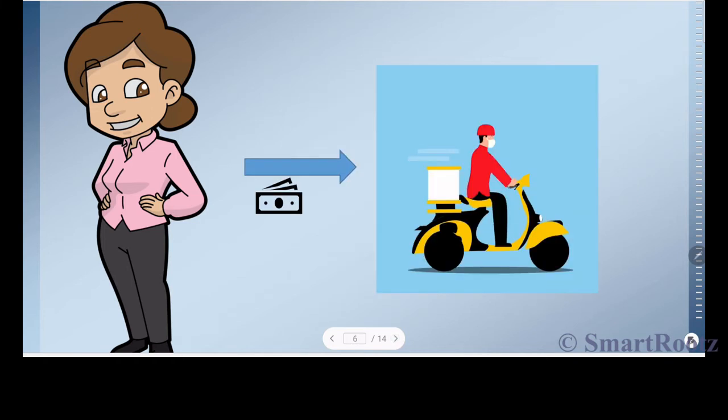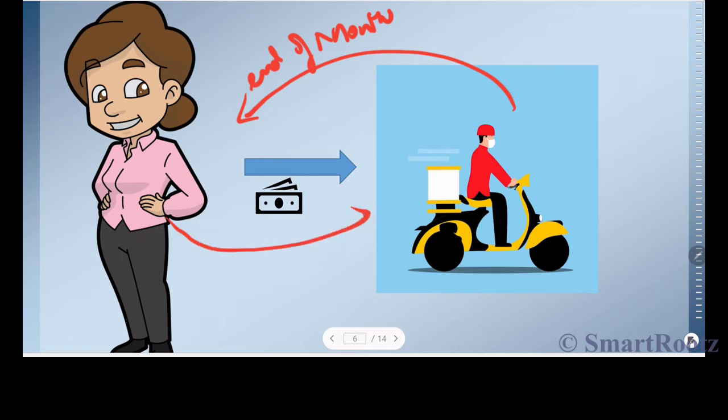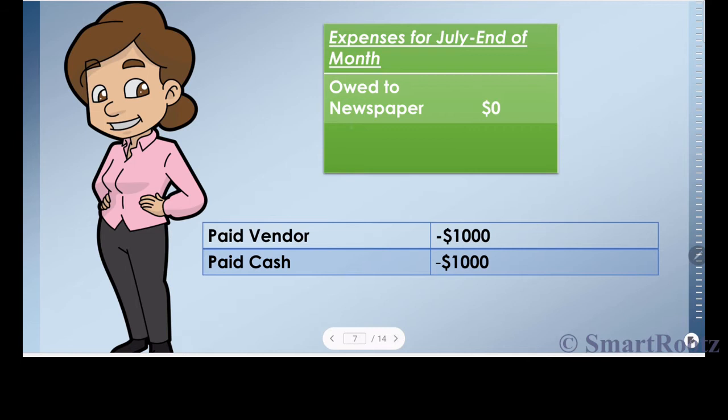So the newspaper vendor is coming back to the mother at the end of the month. When he comes back, your mom has to pay cash to the vendor. So she's paying cash of $1,000. Once she has paid the cash of $1,000 to the vendor, what happens to his account that your mother has maintained in her diary? The amount that she owed to the newspaper vendor, the creditor, becomes zero.